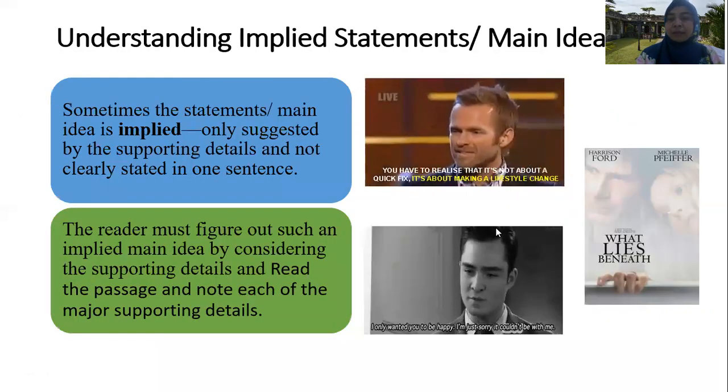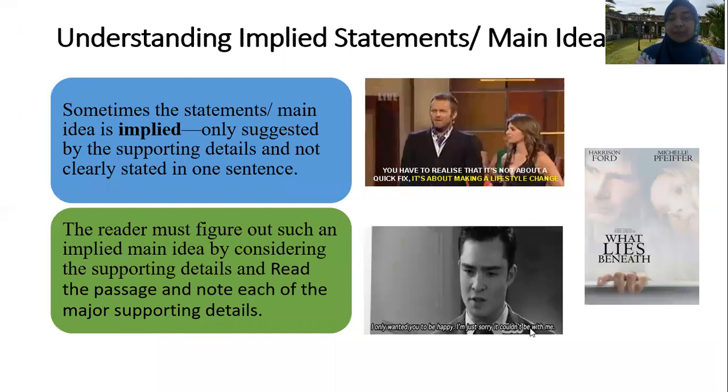This one we say is implied. Implied statement. As we discussed before, the main idea in the text is easier to find, but sometimes in the text we cannot find the main idea directly. The main idea we can find in the implied.